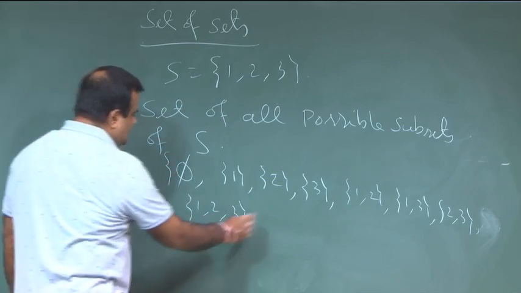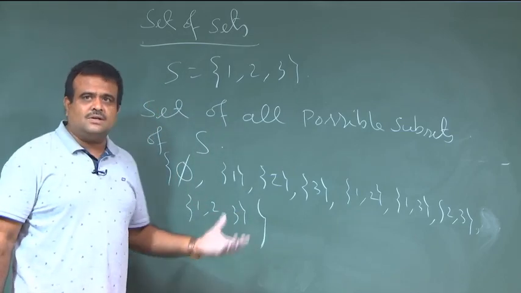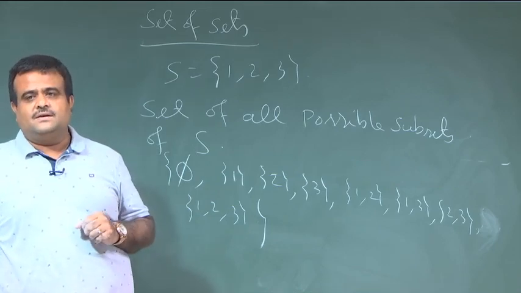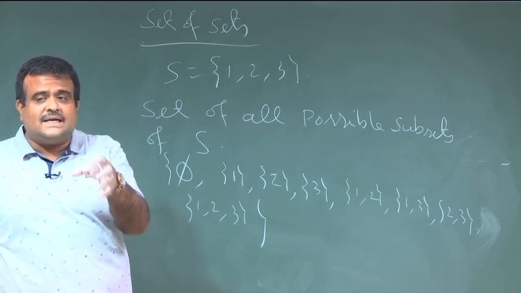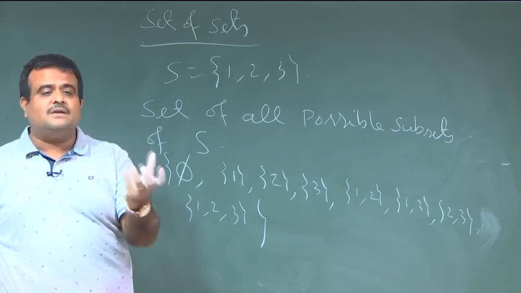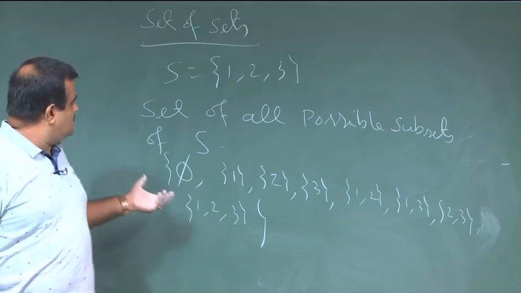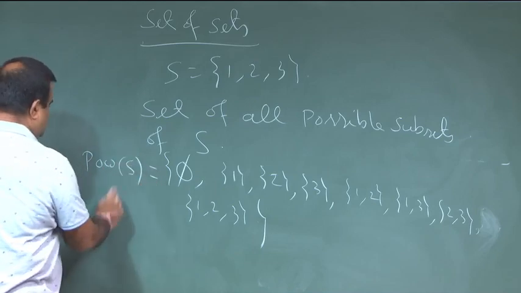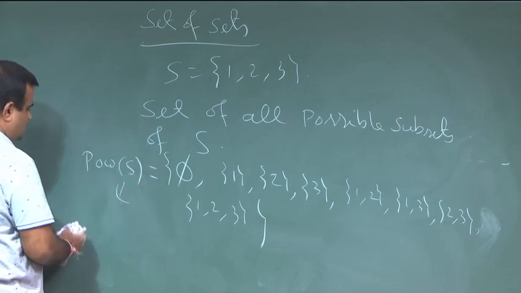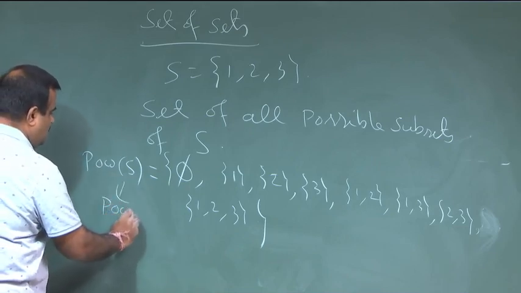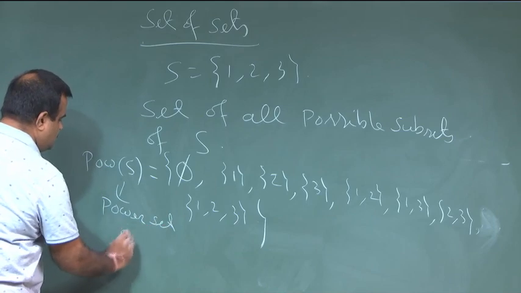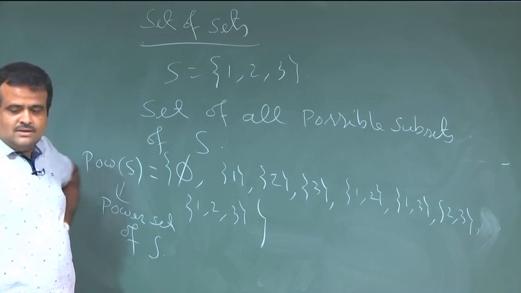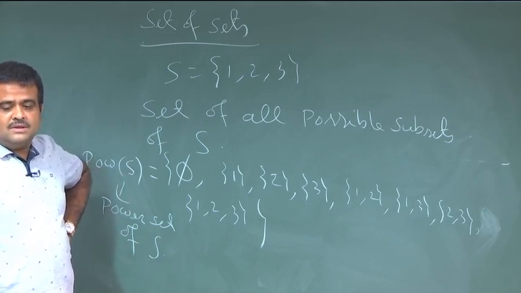Now, this is also a collection. What is this collection's name? The collection name is the set of all subsets. This is a set, but the elements of this set are subsets of S. This is called a set of sets. It has a name: it is called the power set of S. We can denote it P(S). This set of all subsets is called the power set.